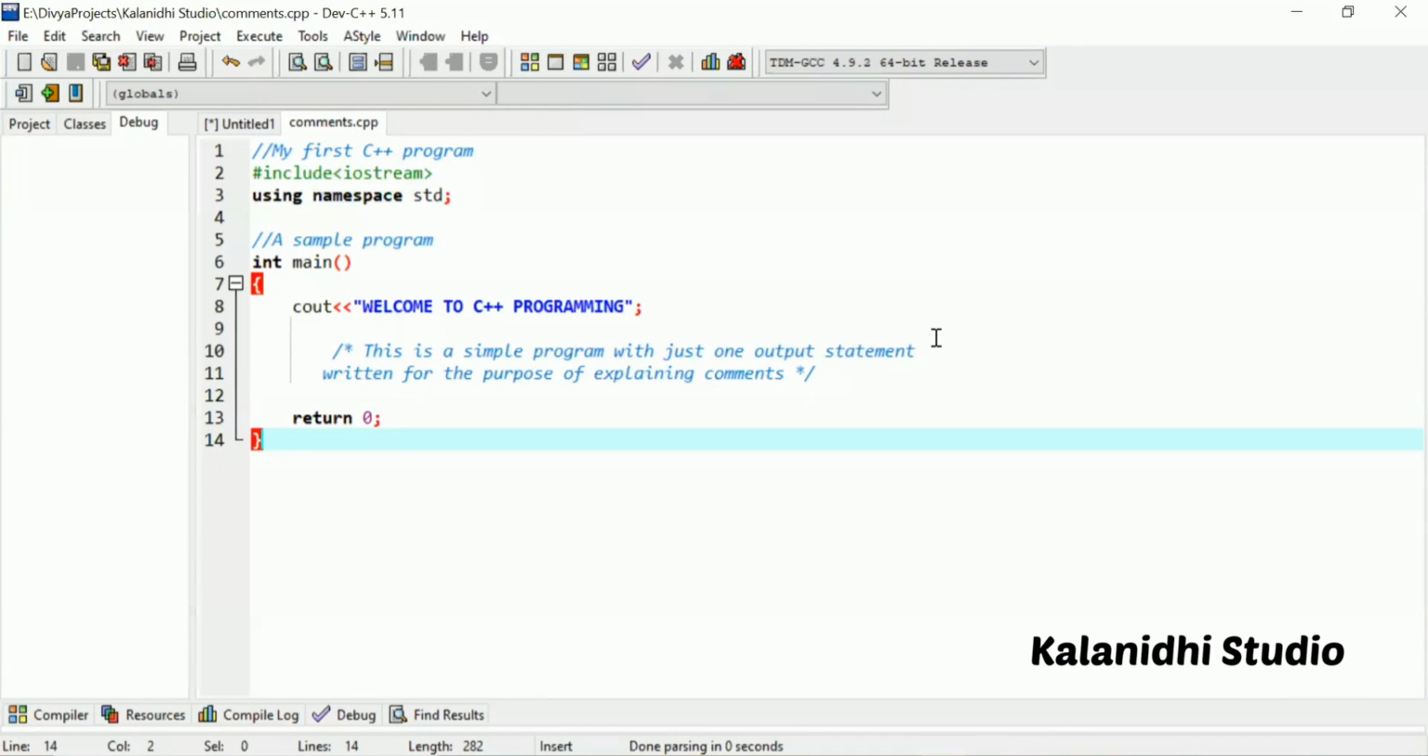Hello guys. So in the last video, we have already understood about the basic elements of any C++ program. So in this video, we will learn about comments in a C++ program.